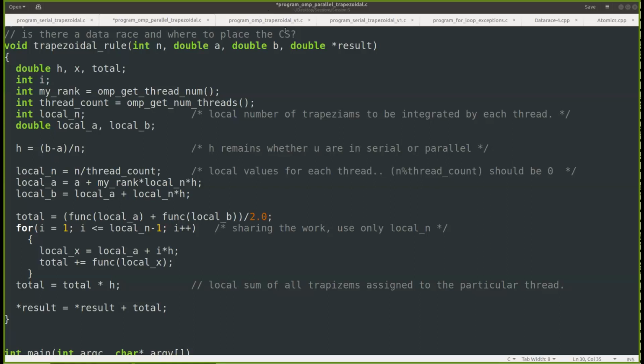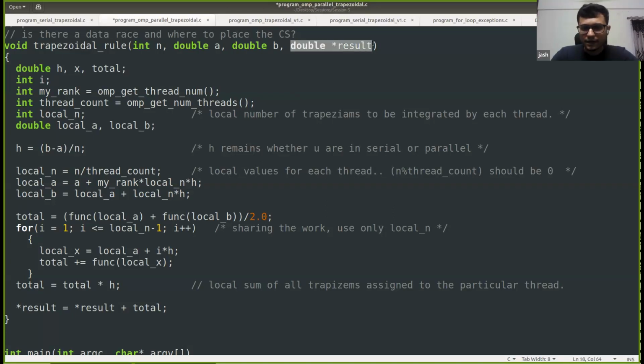So the updation of result should be done in a critical section. Yes, that is correct. And why is that the case? Why do we need to update result in the critical section? Because it's a shared variable. Yes. So result is the shared variable. That is correct, right? So what are the private variables here? Any other variable apart from result which is shared in this code?